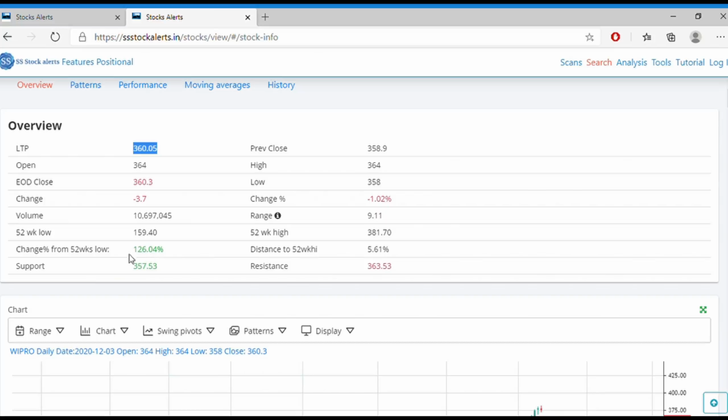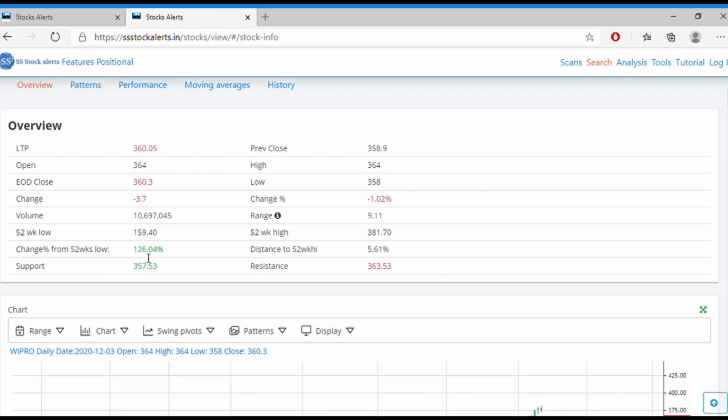And the most important part here is volume. Just check what the volume is and what the 52-week low is. The 52-week low is 159, and what is its 52-week high? It is 381. And this is the most important factor. Whenever I am taking a trade, I look for this. And what is its percentage from the 52-week low? That means how much momentum it has from its low. It is 126 percent.